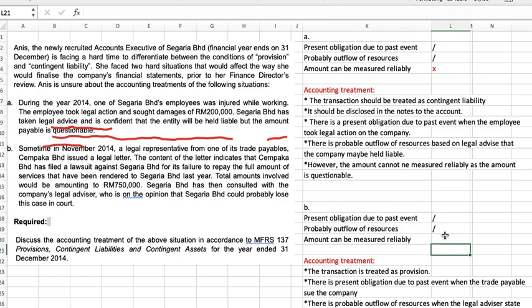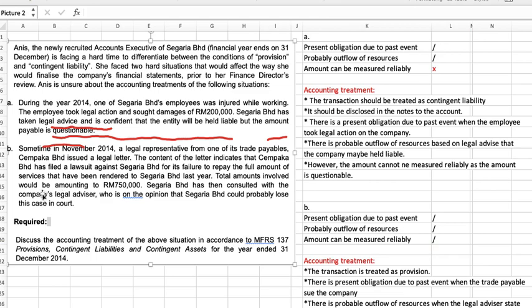If it says win, that means you are not paying. The company will not pay for the legal suit. But it says here you will lose, that means you need to pay. So there is a probability of outflow of resources. And then can the amount be measured reliably? Yes, because it's stated here the amount is 750,000.